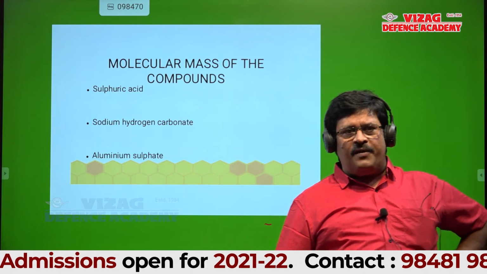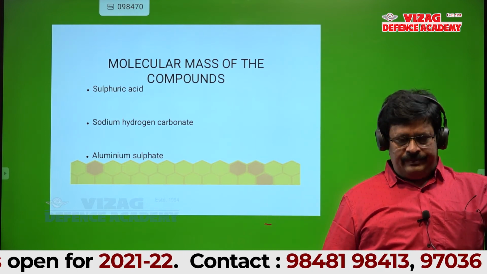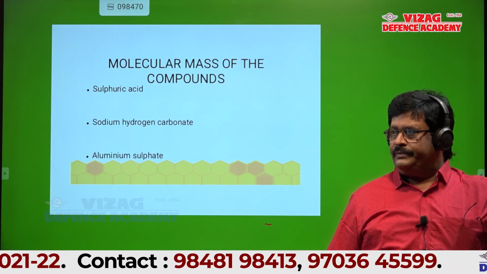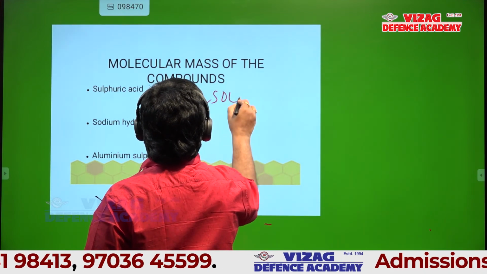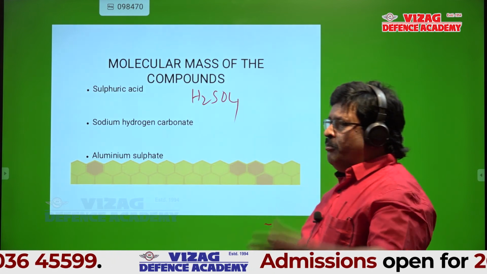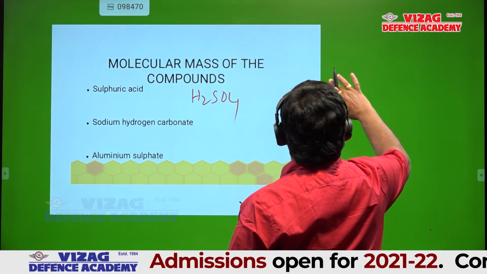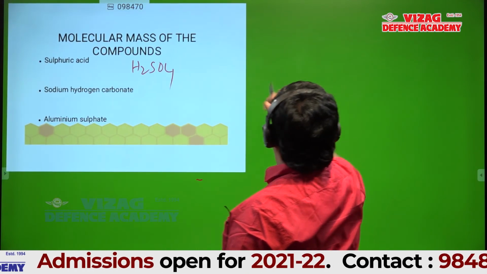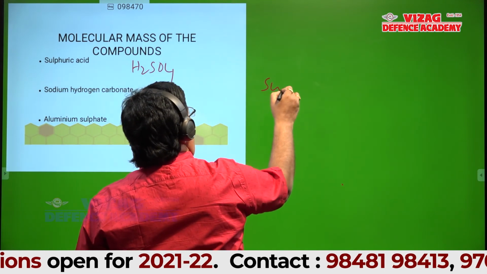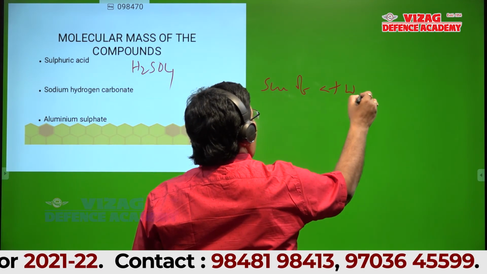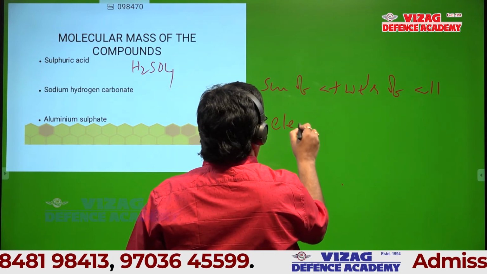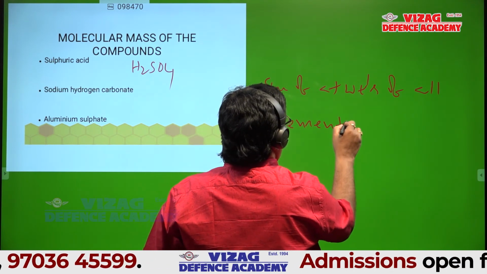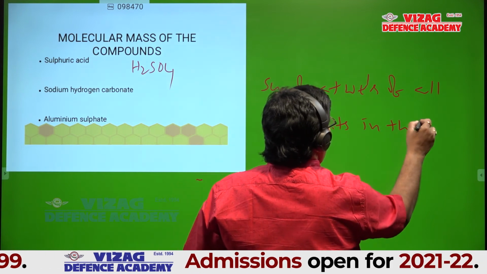You know the molecular formula of sulfuric acid? H2SO4. Yes. You know the atomic weight of hydrogen? Molar mass is nothing but the sum of atomic weights of all elements in that compound.